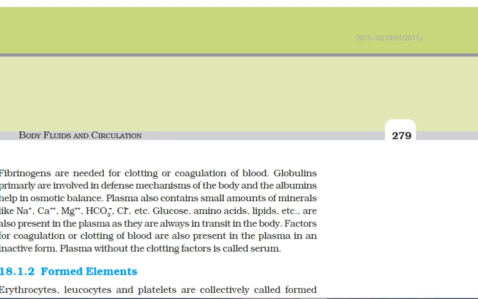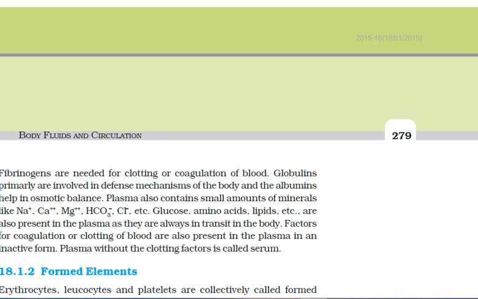Albumins help in balancing the osmotic level, that is, the minerals and nutrients present in the plasma, which are always in transit in the body. The plasma without clotting factors is called serum. I would like to repeat, albumins help in osmotic balance, and plasma without clotting factors is called serum.